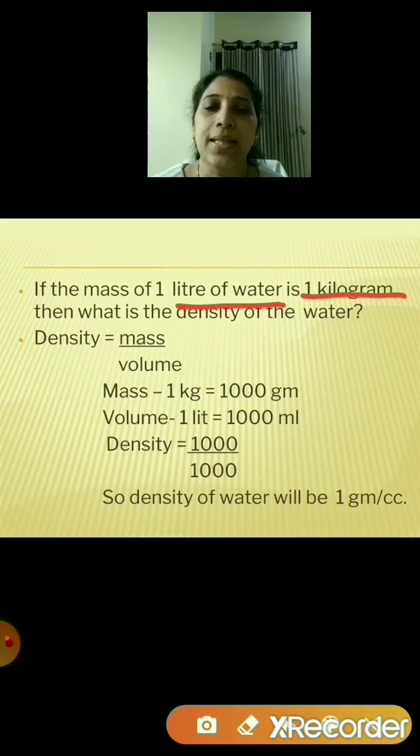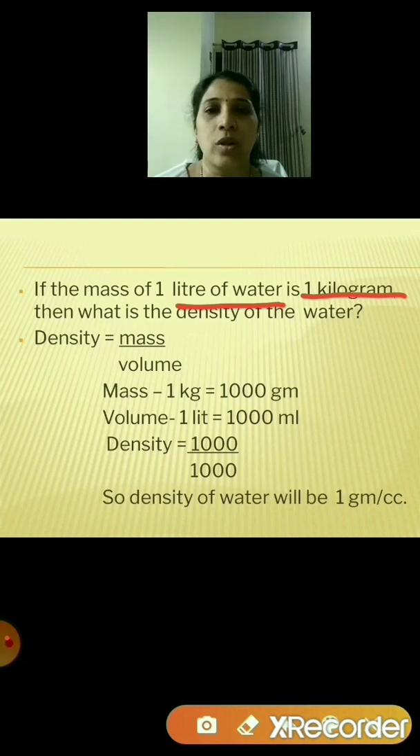So density is equal to 1000 upon 1000. So 1000 ones are 1000. So density of the water will be 1 gram per centimeter cube. So I hope students, you are understanding. What is the question? If the mass of 1 liter of water is 1 kilogram, then what is the density of the water? So you have to find out density of water.